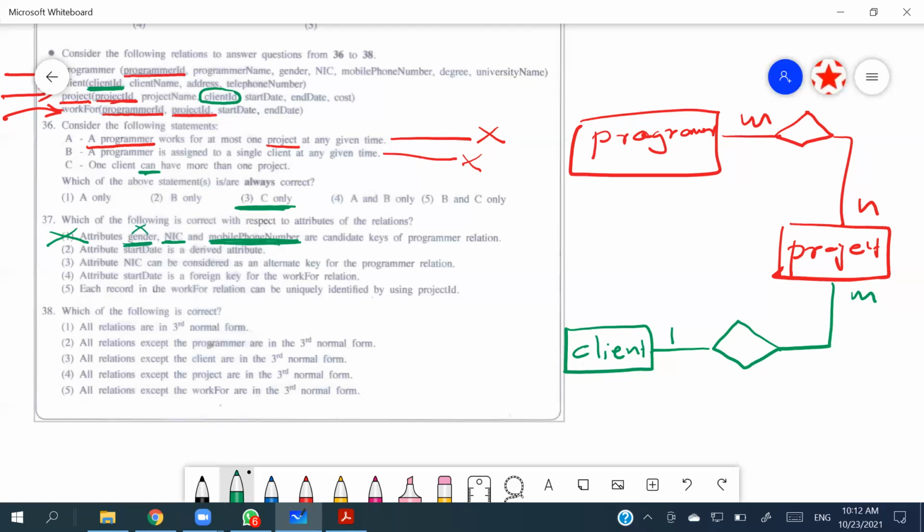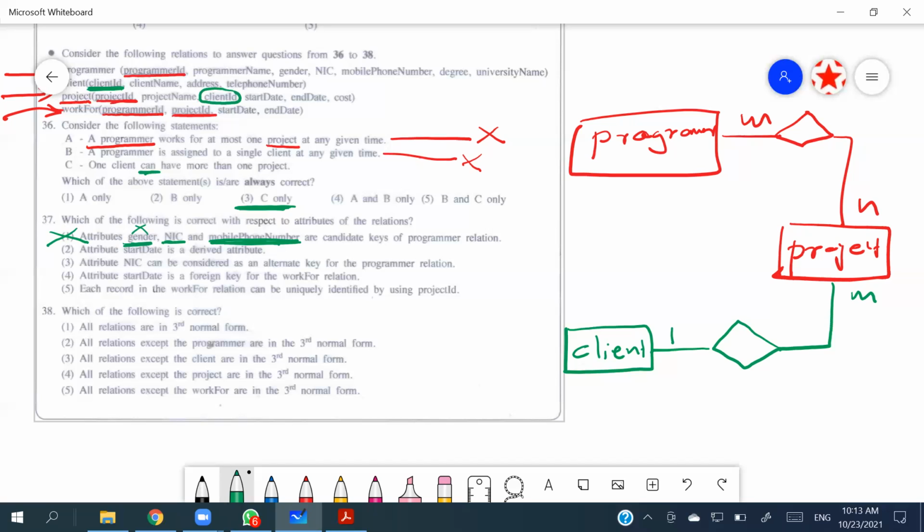In the second one, it says attribute start date is a derived attribute. Like there are two start dates, right? And they are not specifying which start date they are talking about. And again, a start date, we cannot derive it from something.